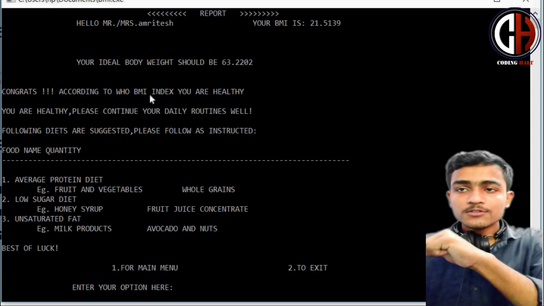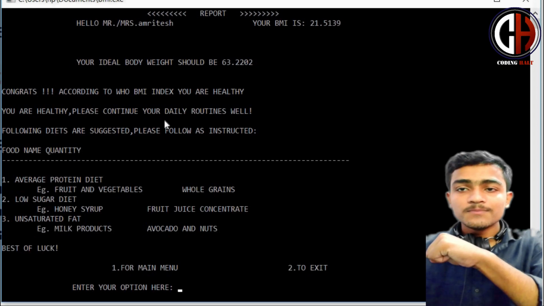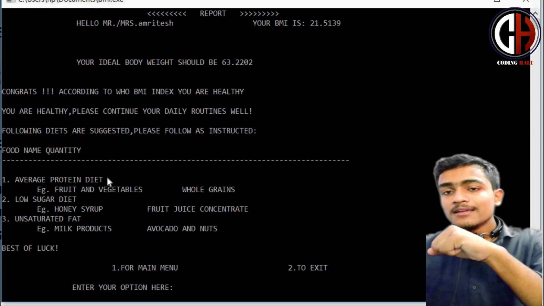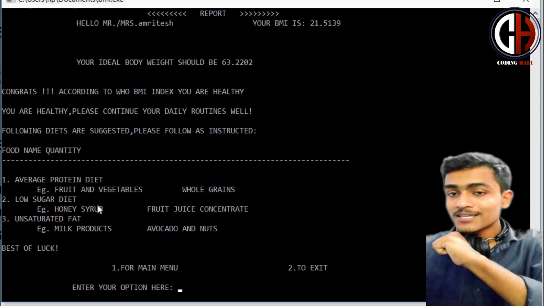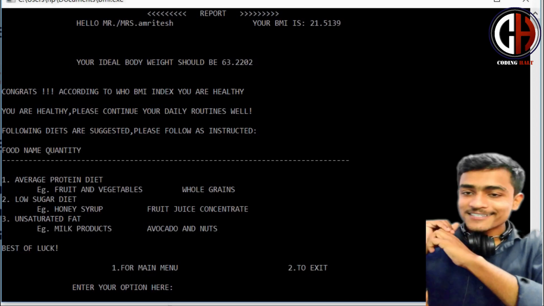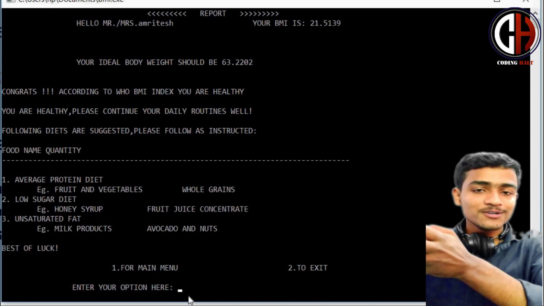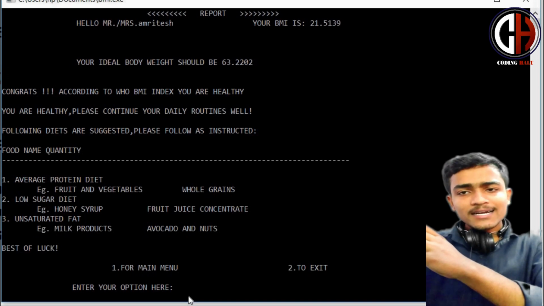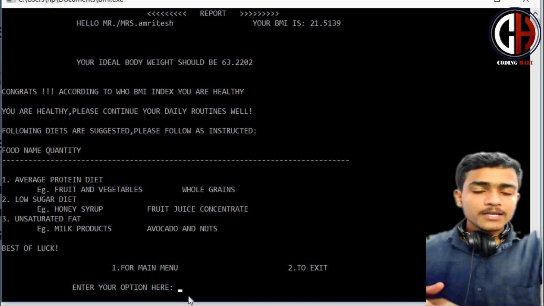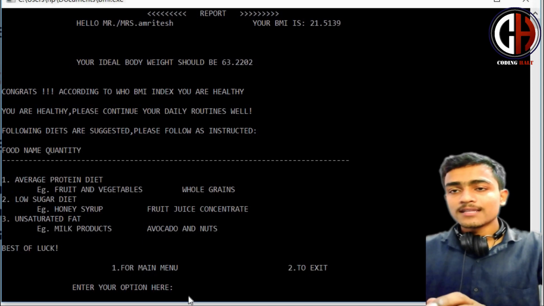Again, your ideal body weight should be 63.2 according to the WHO BMI index. You are healthy, and please continue your daily routines. And it suggests what I should eat in protein diet. I should eat fruits and vegetables, honey syrup, milk products. So it's quite interesting to see what food I should eat. You can also run this program to see what food the Coding Halt team suggests. We have taken the data from many good websites, so that you can believe in that.